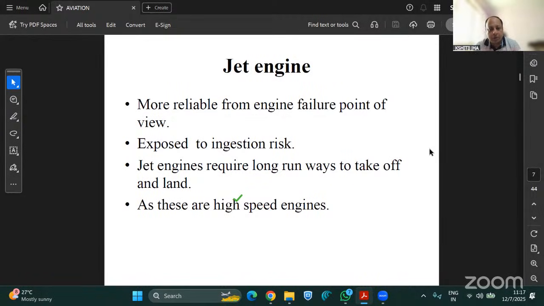Now coming to the jet engines, they require long runways to take off and fly, and they are very high speed engines. Why? Because when the takeoff happens, they first have to reach the takeoff speed, which is known as V1 speed.